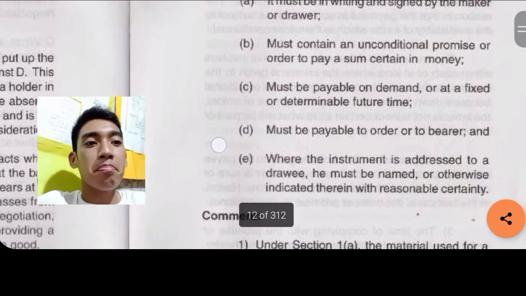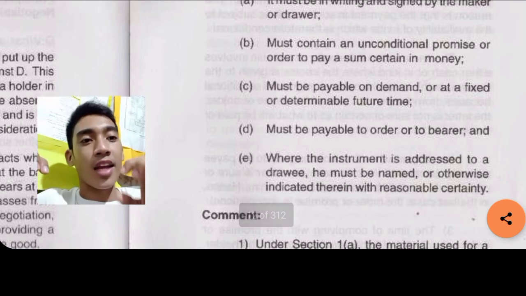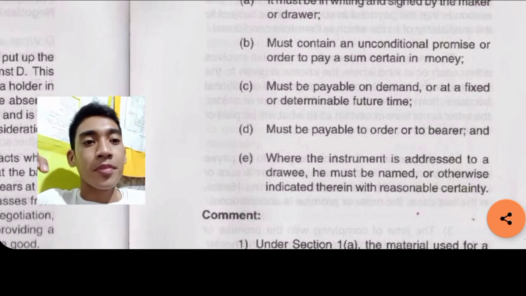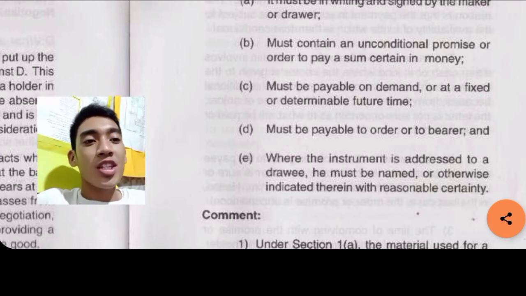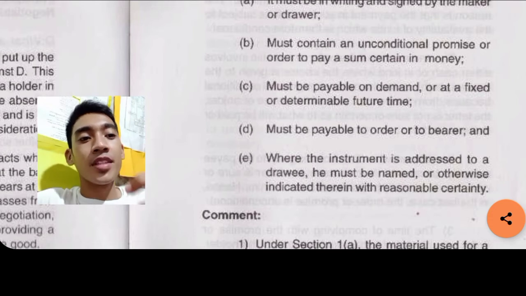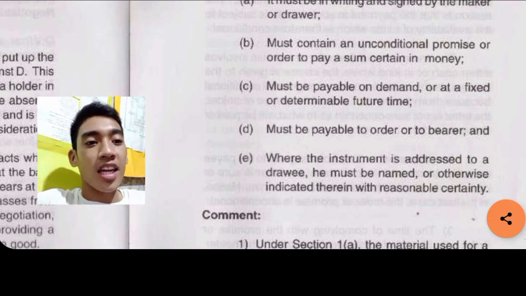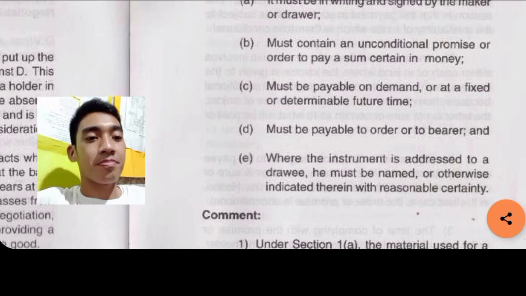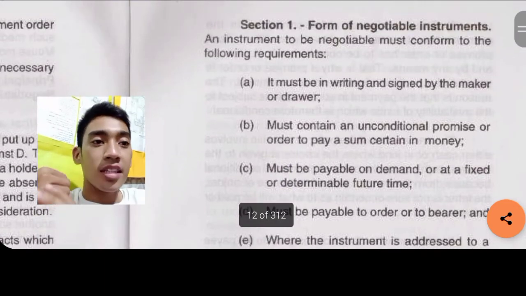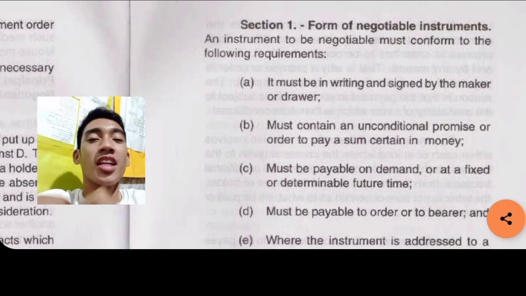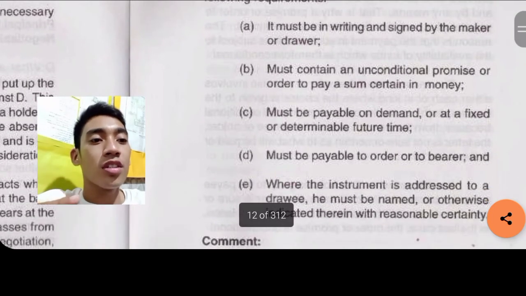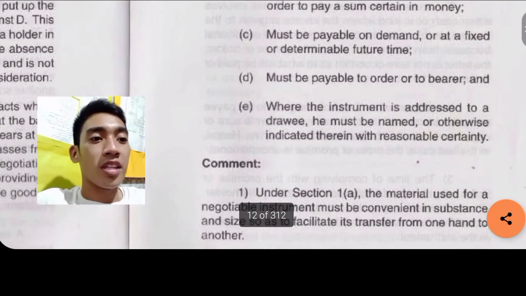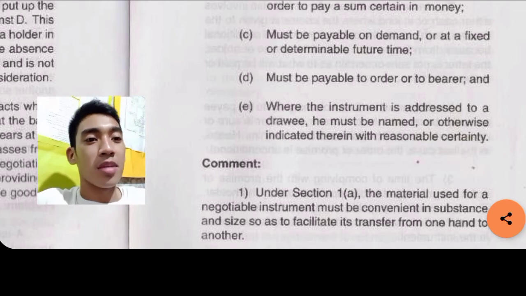Must be payable on demand or at a fixed and determinable future time. Must be payable to order or to bearer. And where the instrument is addressed to a drawee, he must be named or otherwise indicated therein with reasonable certainty. Again, must be in writing, signed by the maker or drawer, must contain an unconditional promise or order to pay a sum certain in money, payable on demand, payable to order or to bearer, and where the instrument is addressed to a drawee, he must be named.